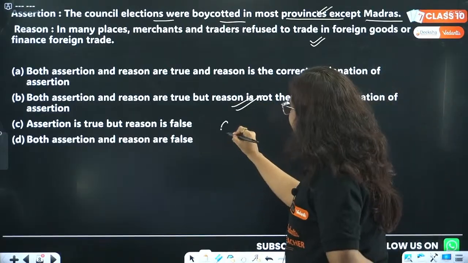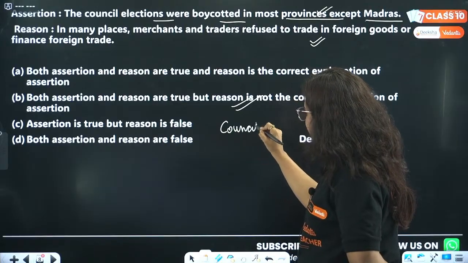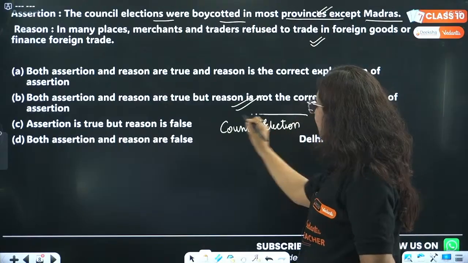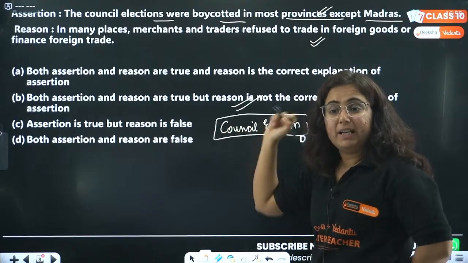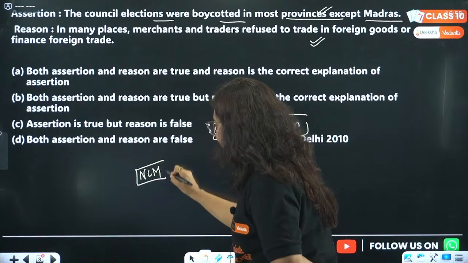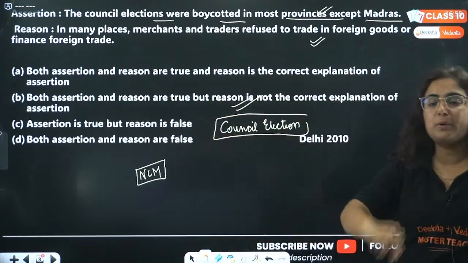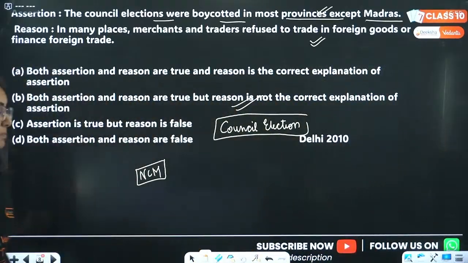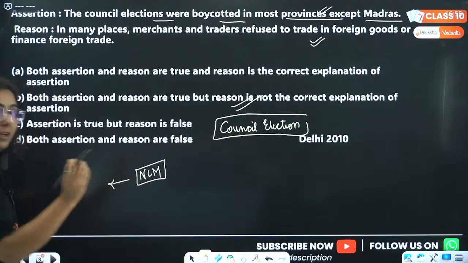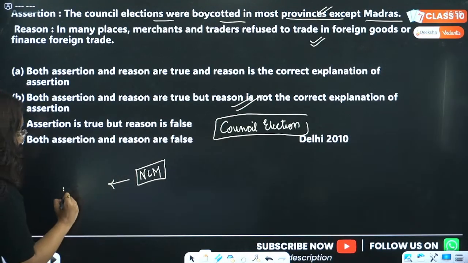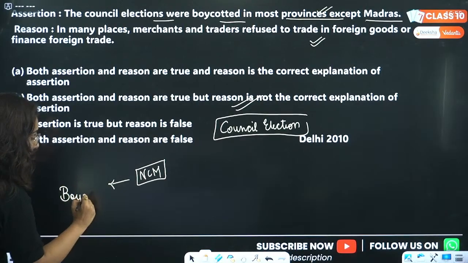Here we will talk about one topic, that is council elections. Do you know where this topic comes from? Beta, this topic comes from the NCM, that is the non-cooperation movement. When the non-cooperation movement was planned, Gandhiji presented a program in which he said that we will follow the policy of boycott.